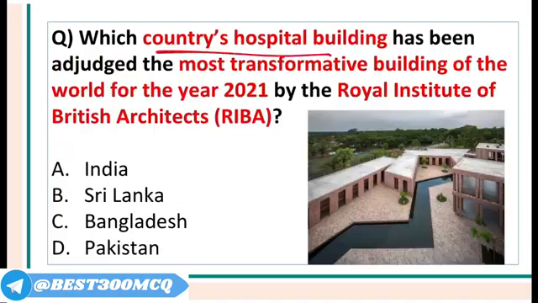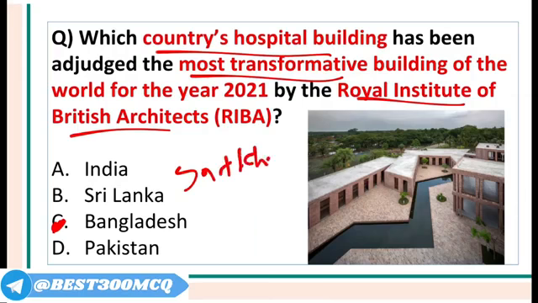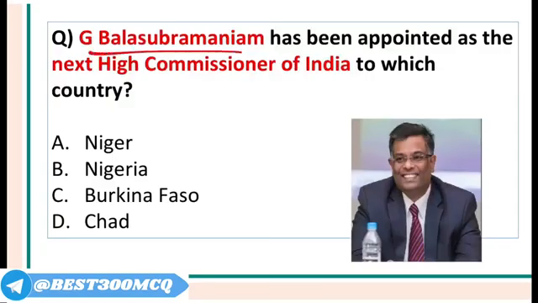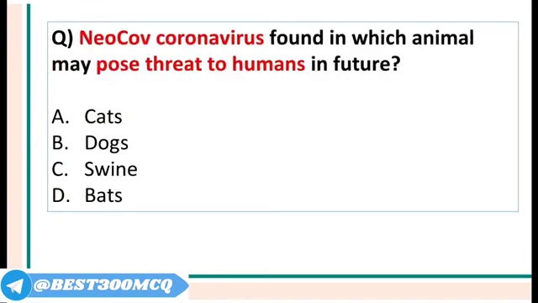Which country's hospital building has been adjudged the most transformative building of the world by the Royal Institute of British Architects? It is Bangladesh. Bangladesh's hospital building is called Friendship Hospital. It is located in a town called Satkhira in Bangladesh. G. Balasubramaniam has been appointed as India's High Commissioner to which country? He will be India's ambassador to Nigeria. Nigeria's capital is Abuja.